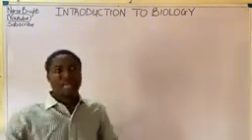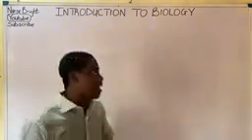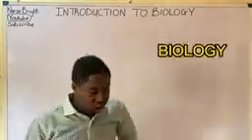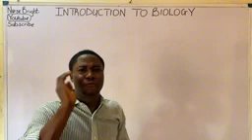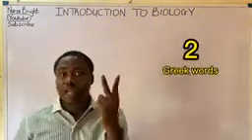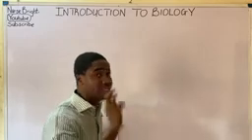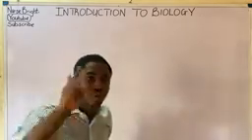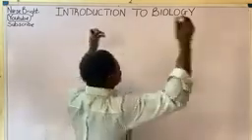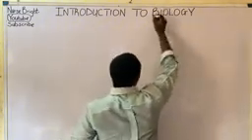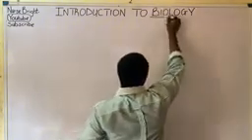Now this must be noted. It must be noted here that the term or the word biology was actually derived from two Greek words. Now listen carefully. The term biology was derived from what? Two Greek words. Biology is divided into two words, okay?